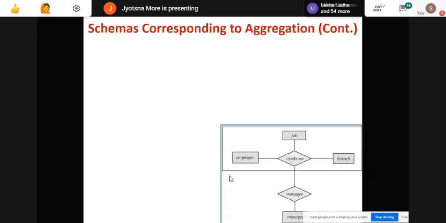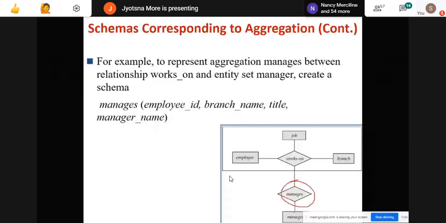So it will consider the primary keys of the others. Works on has the primary key employee ID. We have job, whose primary key here is title, then branch name, and manager name. So all this together will represent the aggregated relationship, that is managers.